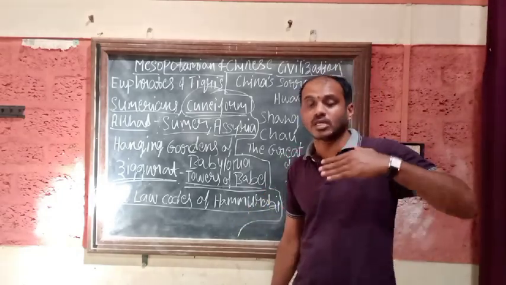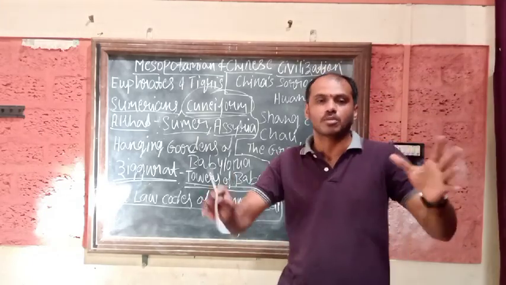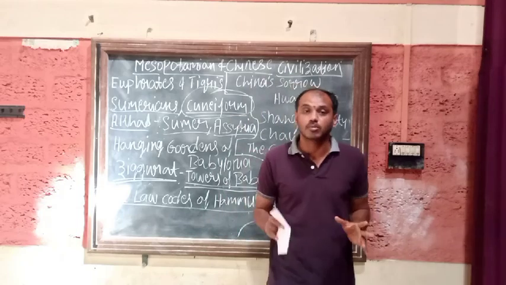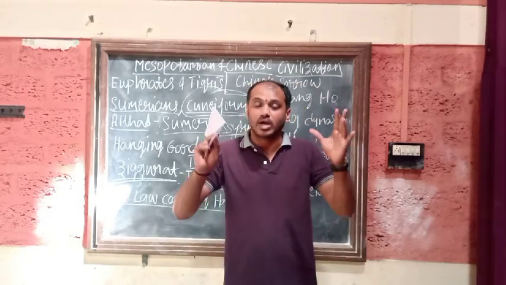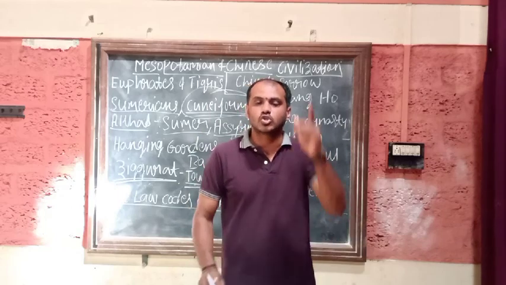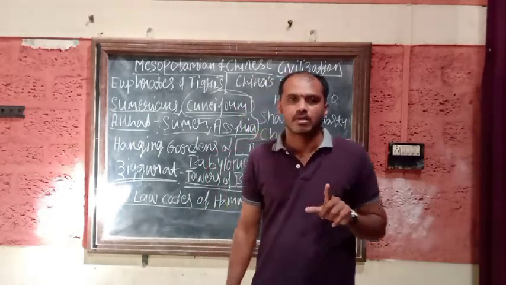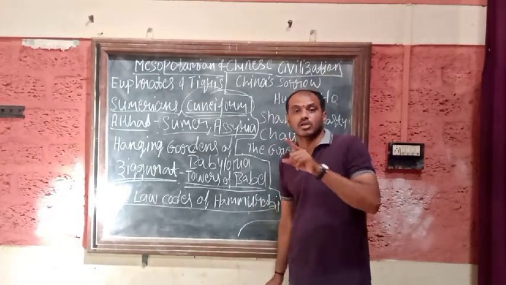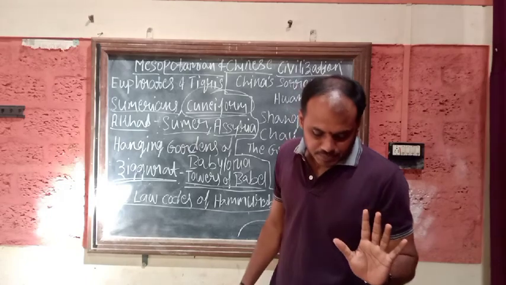So this was called the tit for tat policy. Why has this particular policy been introduced? Hammurabi was a king. Why did he use this particular law code? To check the crime rate. To check the crime rate, this particular law code was introduced by Hammurabi.